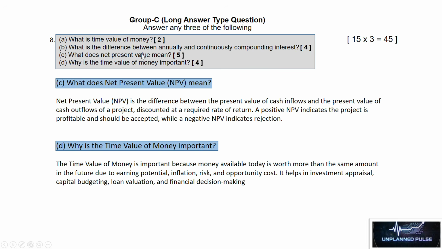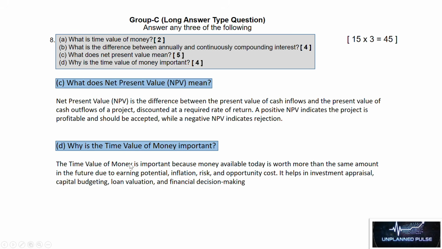What does the net present value mean? Net present value is the difference between the present value of cash inflows and present value of cash outflows of a project, discounted at a required rate of return. A positive net present value indicates the project is profitable and should be accepted, while a negative net present value indicates rejection.